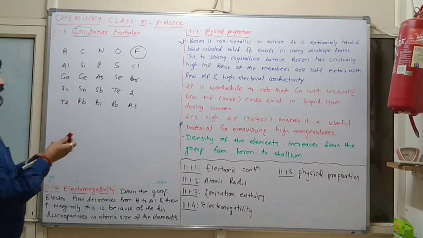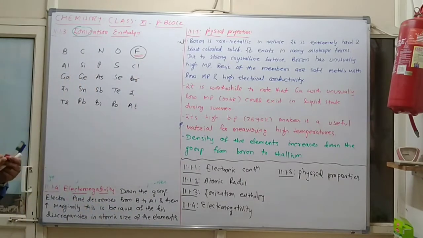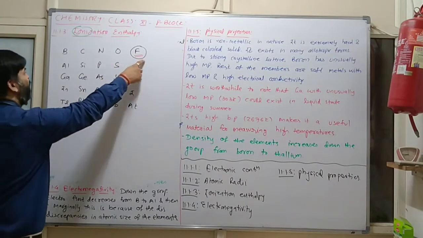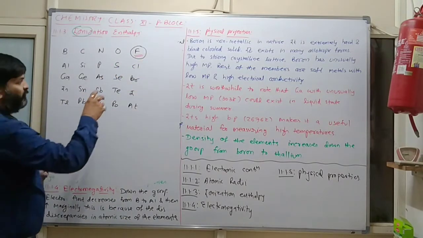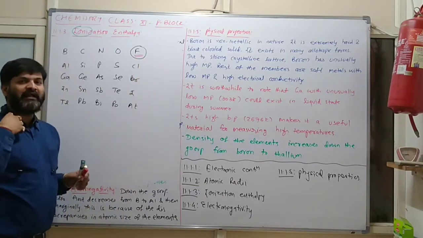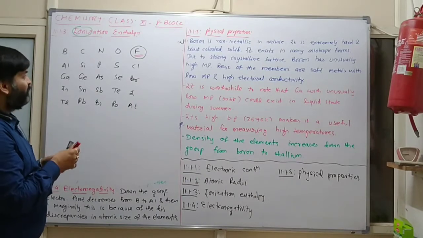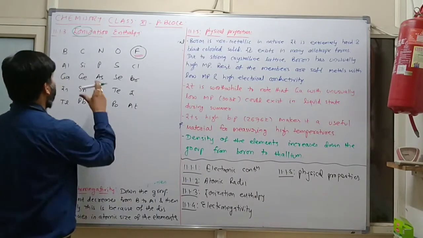So fluorine is highly electronegative. If we go close to fluorine, the electronegativity will increase, and if we go far away from fluorine, the electronegativity will decrease.